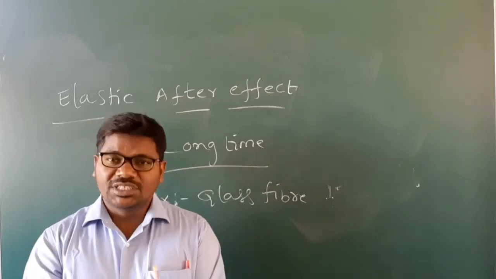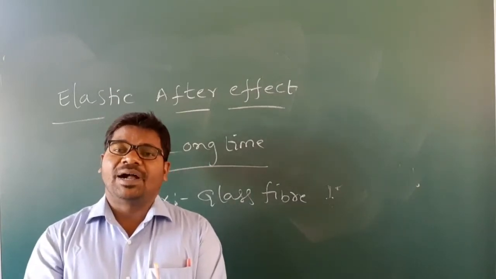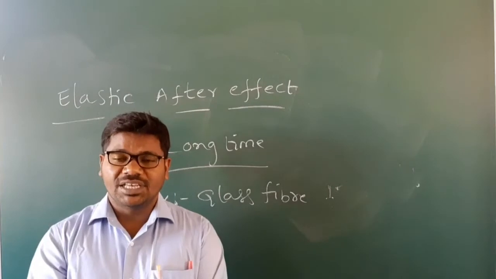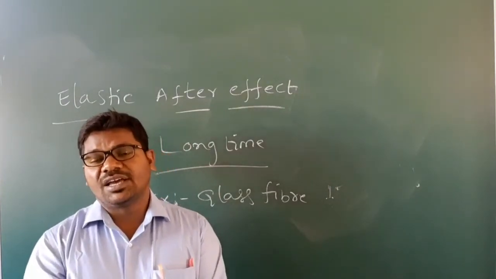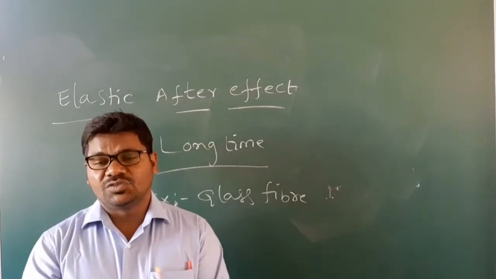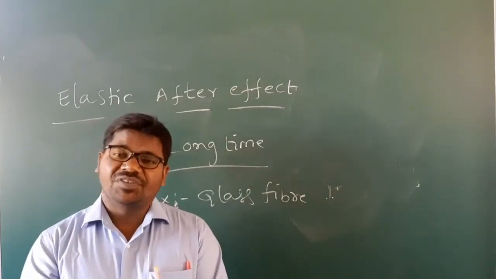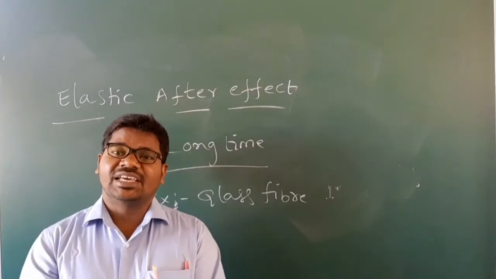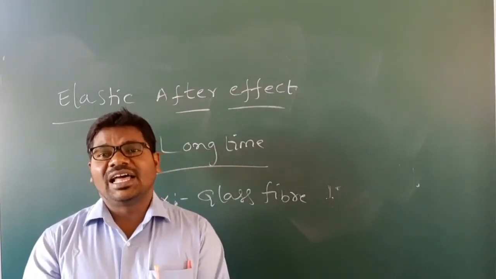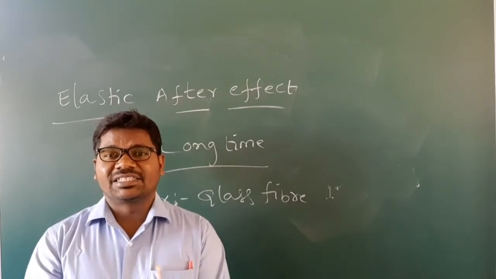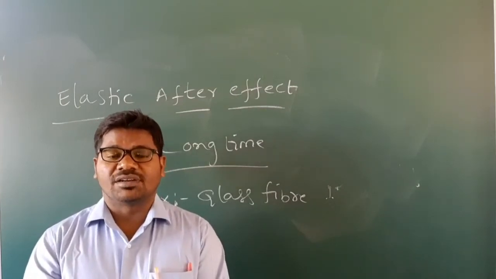After we remove this deforming force, the body takes an appreciably long time to regain its original shape and size. This effect we call elastic after effect. The example is glass fiber.